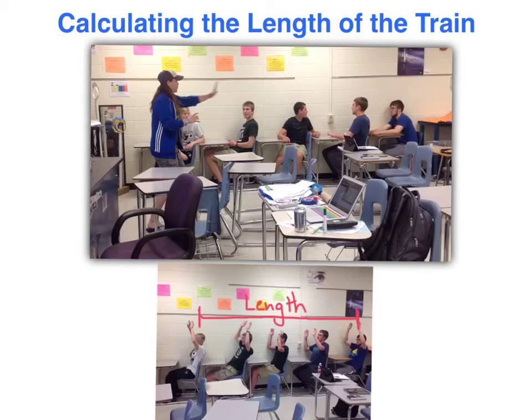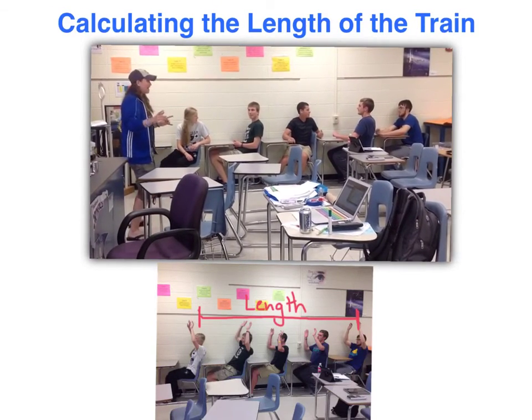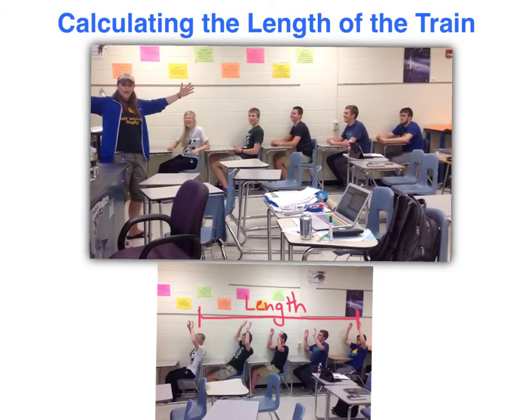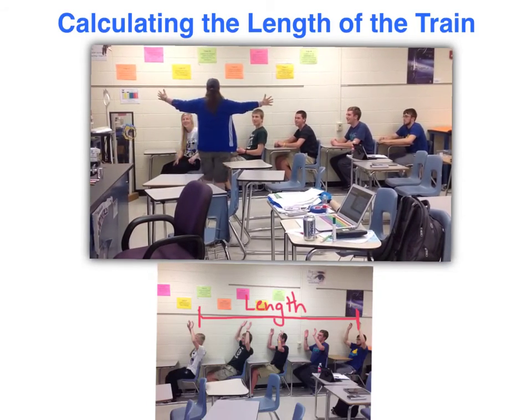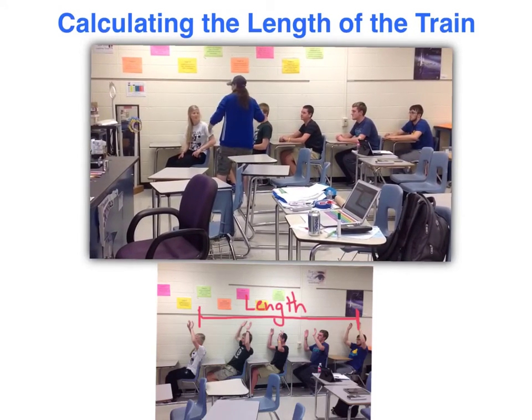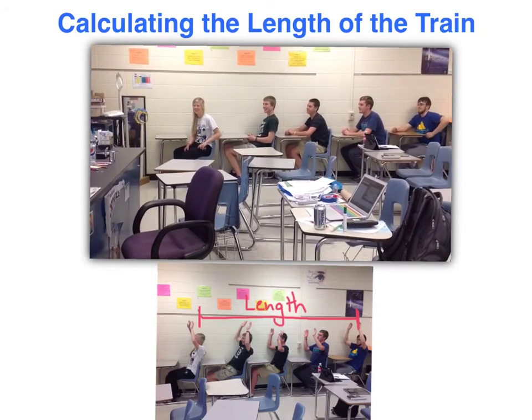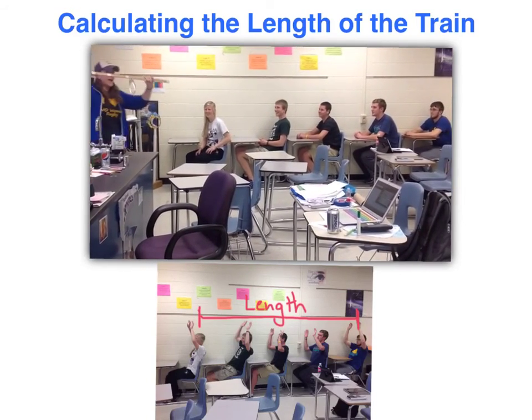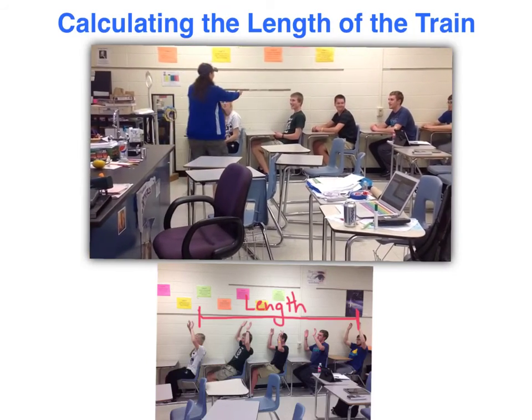So now we're going to see if we can figure out how to calculate the length of the train. In order to do that, I have students pretending that they are in a roller coaster. Use your imagination and imagine them as rows in the train. The way to do that is to figure out a known length, which is your wingspan. So walk over to the rows in between the two people and figure out how far apart it is. How far apart do you think you guys are? A meter, in case you're wondering, is this. Make sure you think about this as being a meter. So they are 1 meter apart.